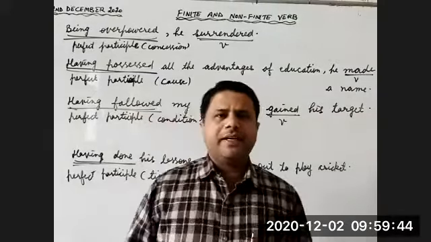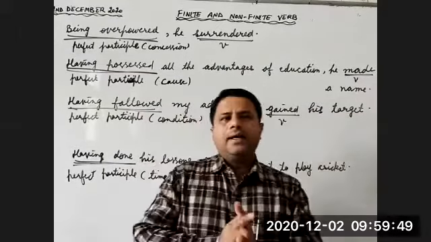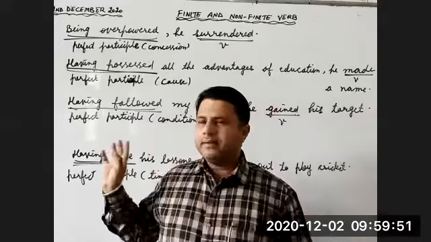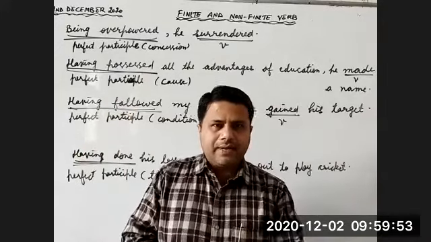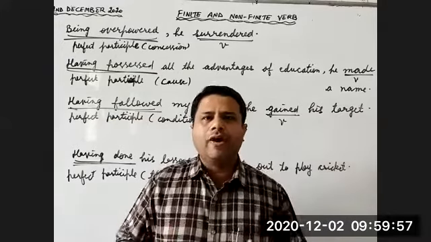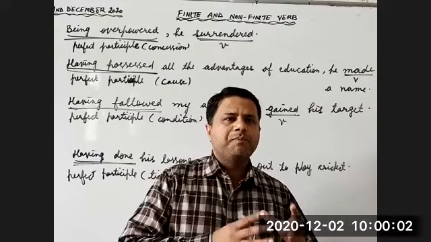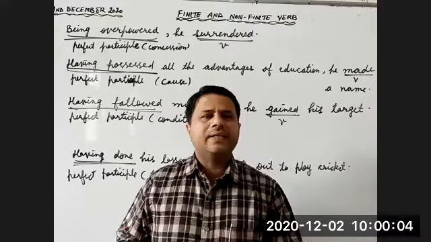I hope this topic is clear to you. Whatever examples we have done are all related to active form, active voice. In the next lecture, we will see how to use perfect participle in passive sentences.